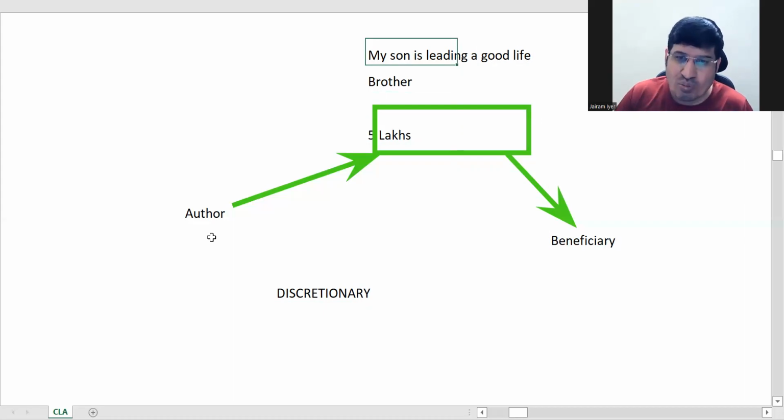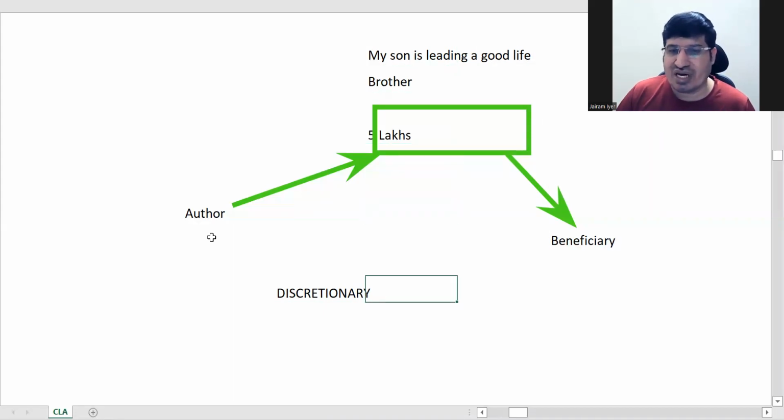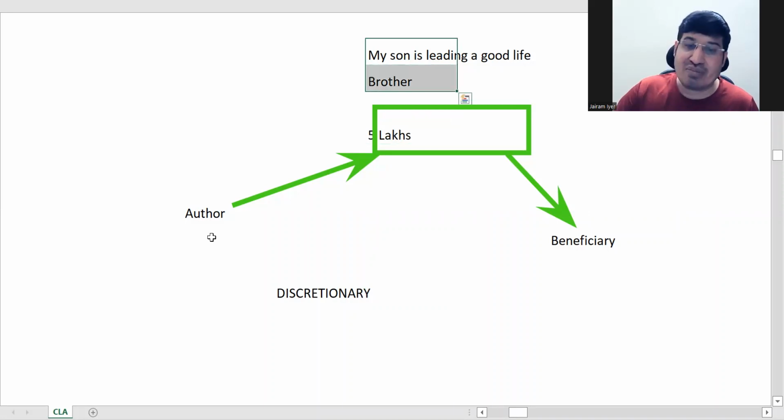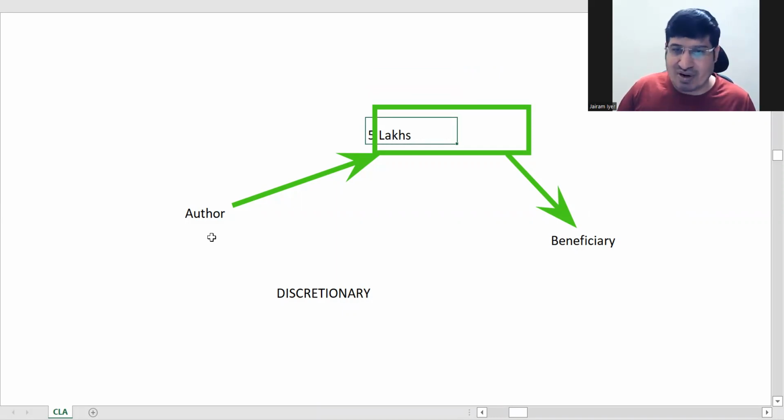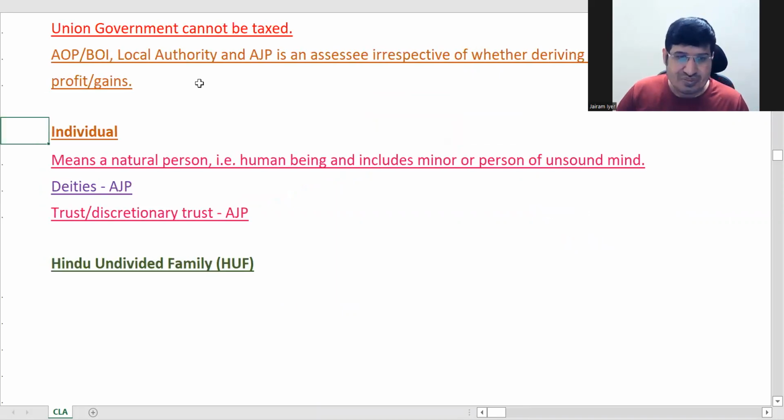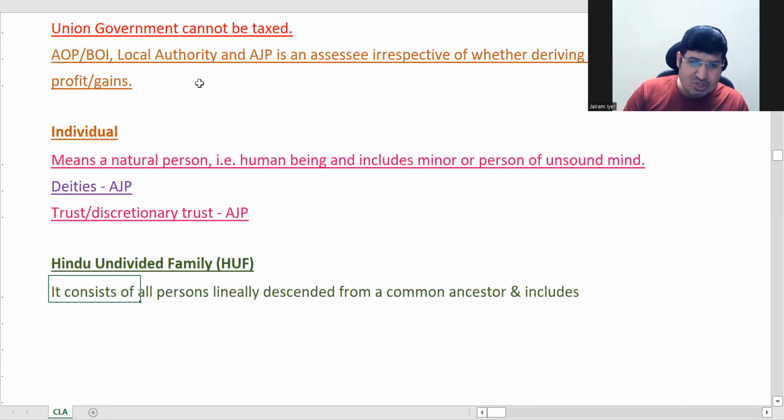The best example is the Nobel Peace Prize, the Nobel Medicine Prize, all those prizes you get, right? That is a lump sum of money given by Alfred Nobel. He has given a lump sum, and the interest on it is given as these awards. But the jury has the power to decide who will get it. So wherever a trust has the power to decide, it is called a discretionary trust. So that is trust. These are some small points about individuals, basically natural persons. Now next we are going into HUF.